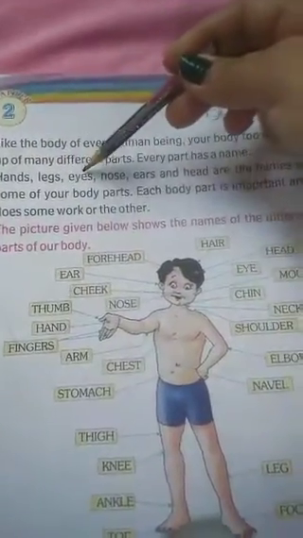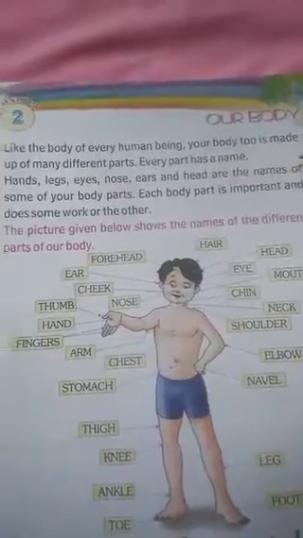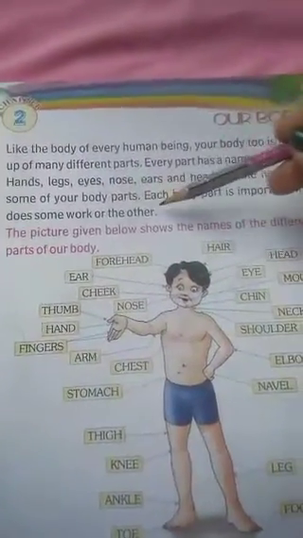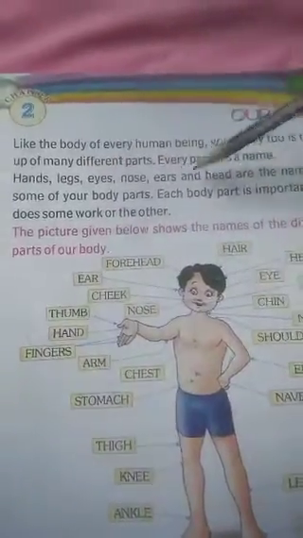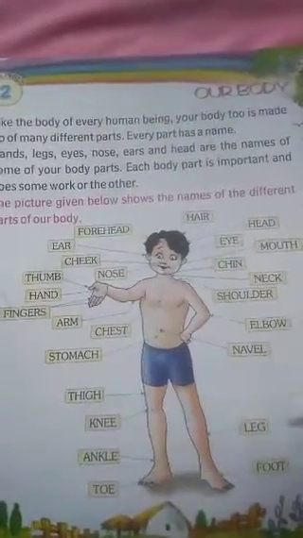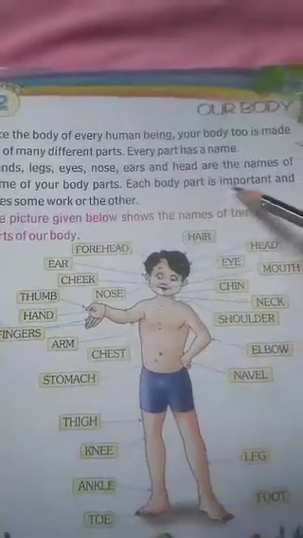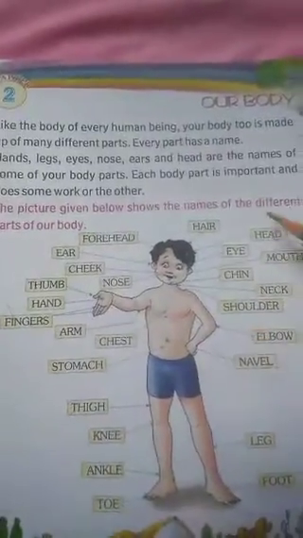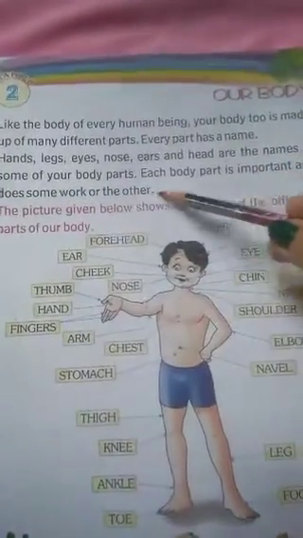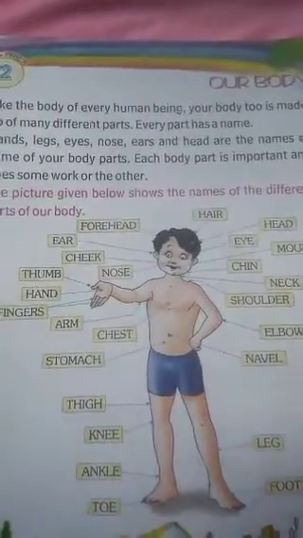Hands, legs, eyes, nose, ears and head are the names of some of your body parts. See, all these are the names of our body parts. And not only this, there are many more body parts. Each body part is important, and all the body parts do some work or the other.